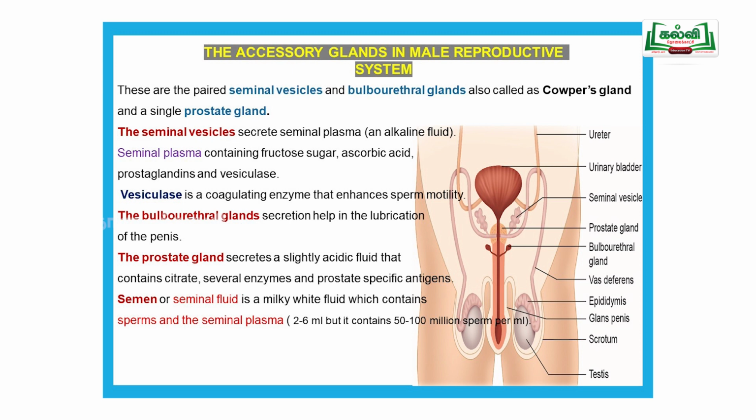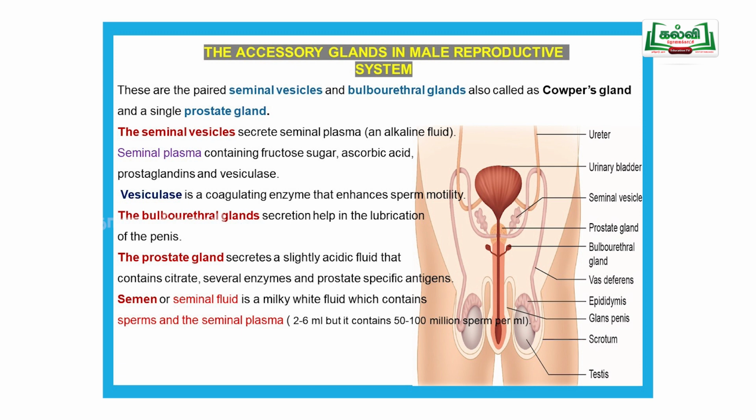The seminal vesicle secretes seminal plasma, an alkaline fluid. They can ask in any way: is the secretion of the seminal vesicle an alkaline or acid fluid, or what the seminal vesicle produces, the seminal plasma.